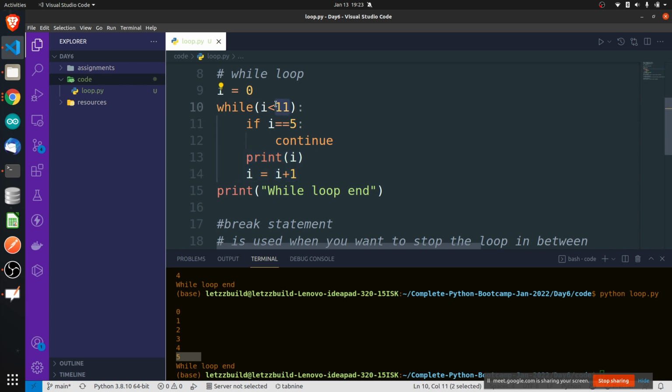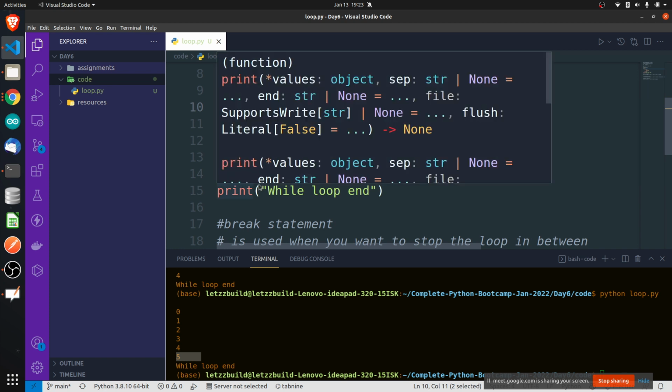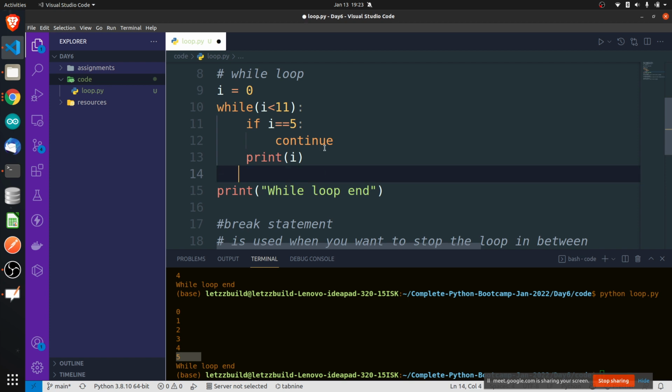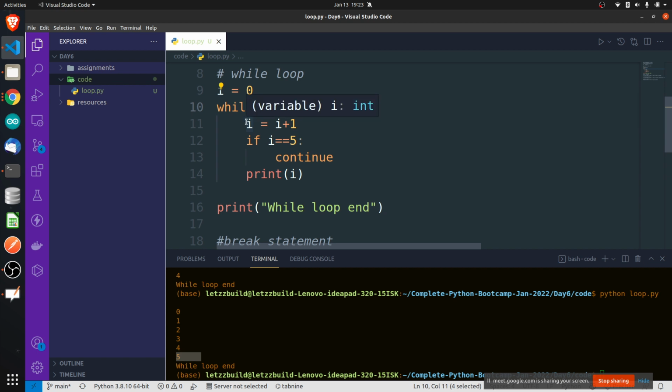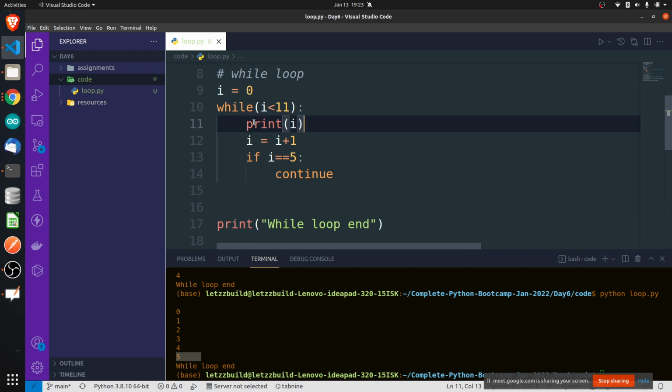It will check now. Actually, one minute, I have to write the increment of the value before itself. See how it will work now. I became 0, so 0 is smaller than 11. Yes, it is smaller than 11. First of all, print 0.